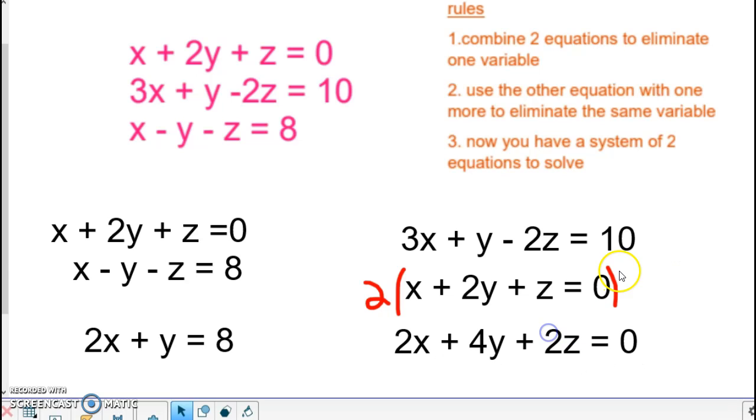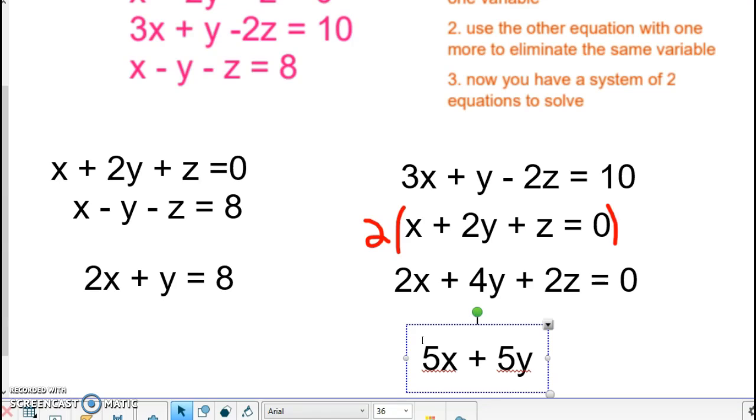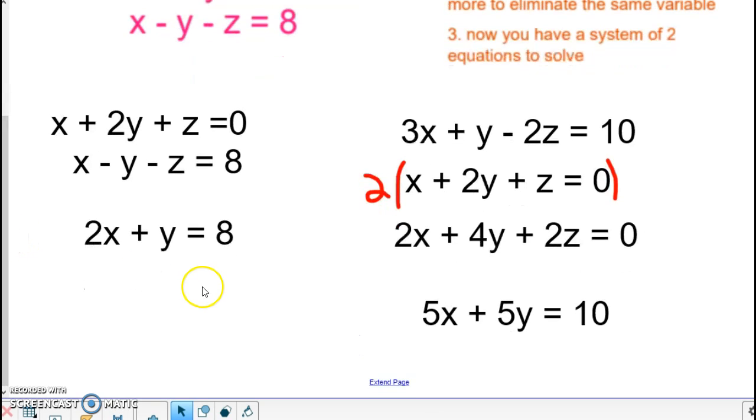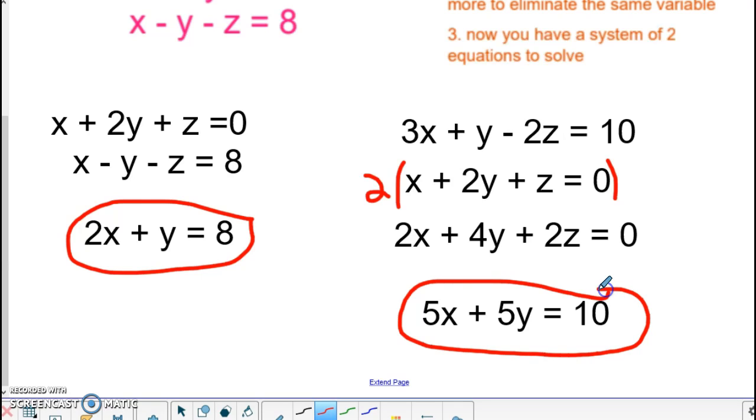Now put that with the first one. And when you combine those, you will have 5x plus 5y, the z's are gone, and it equals 10. So I have two new equations that I am working with. I have this one over here, and now I have this one. And I'm going to put the two of those together to try and solve for something.